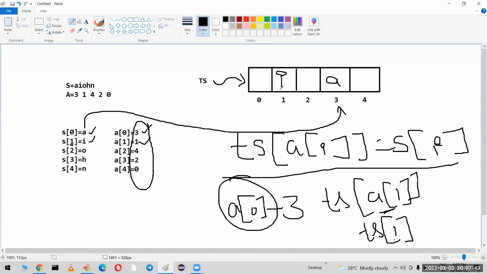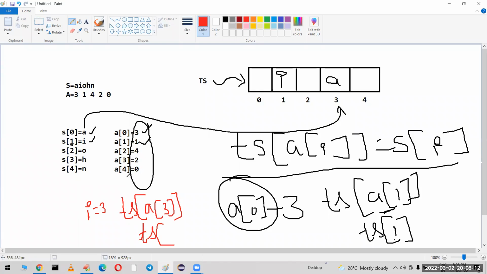Next, I am changing the color. Observe carefully. Now assume the value of I is equal to 3. In the target string, the location is not given directly, so we should not take I directly. We have to take A of I. In the target string, they have given the A of 3 index separately.